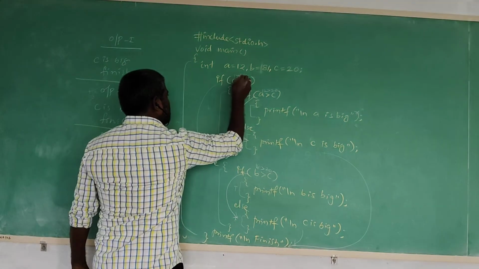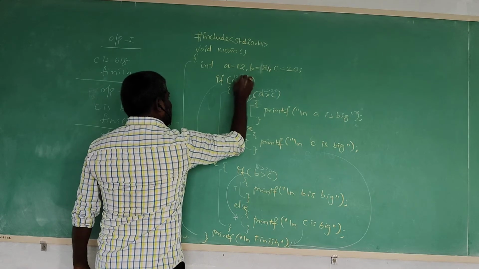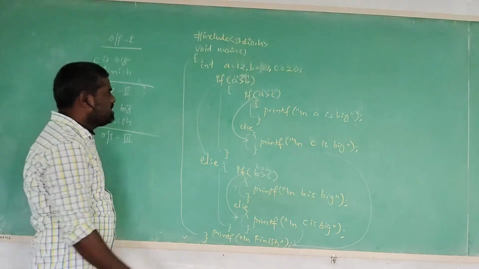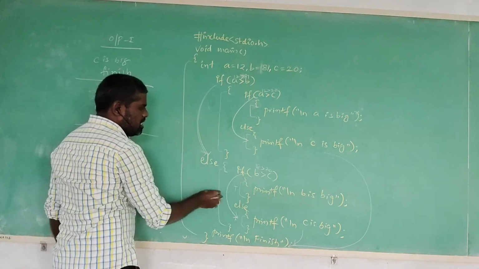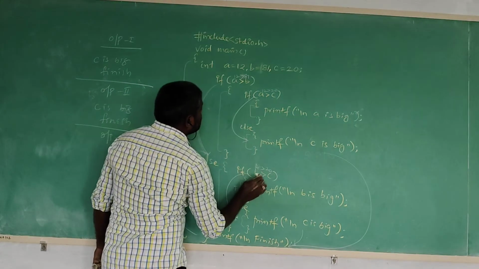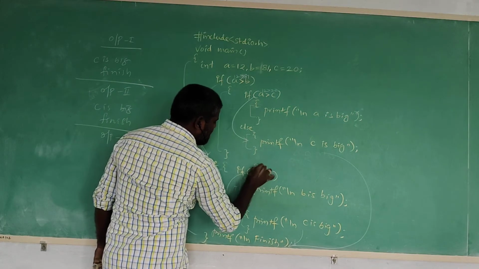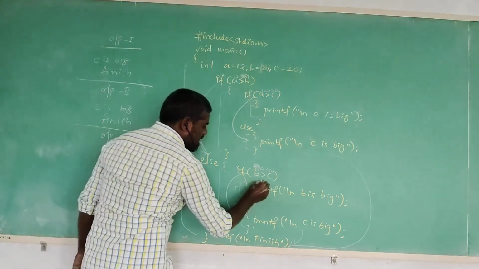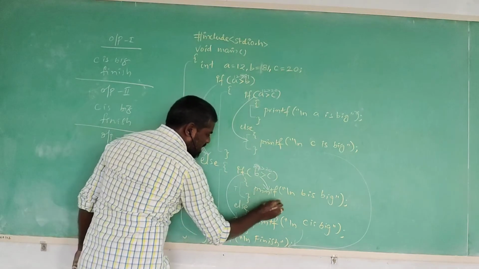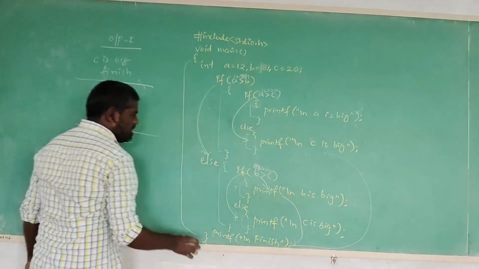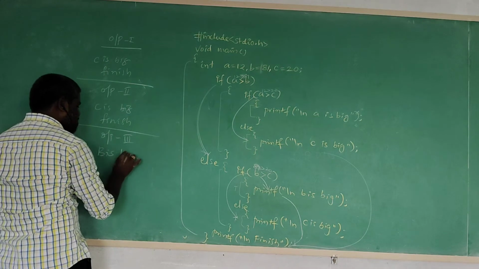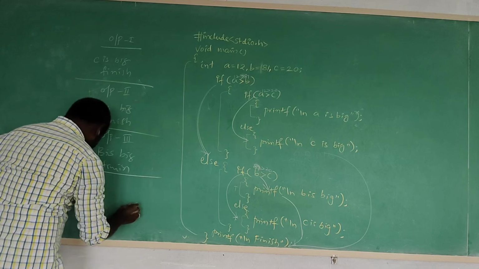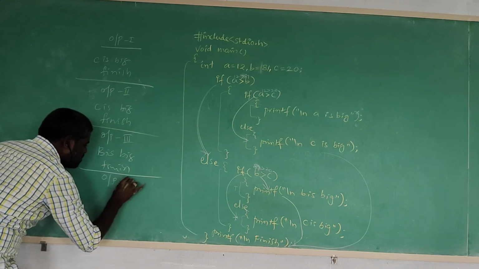Now, first comparison, outer if statement: 12 greater than 81. Condition not satisfied. Then it is going to execute else block. In that else block, B greater than C: 81 greater than 20. Condition satisfied. Then it is going to execute the true block statement and the remaining statement in the program. What is that? B is big, and finish.